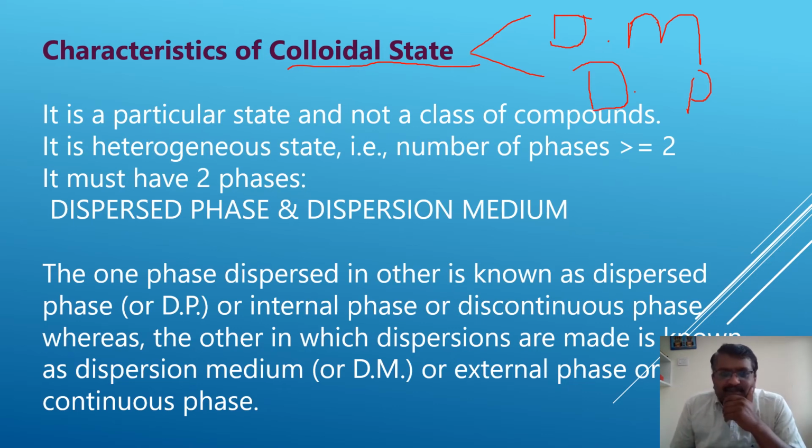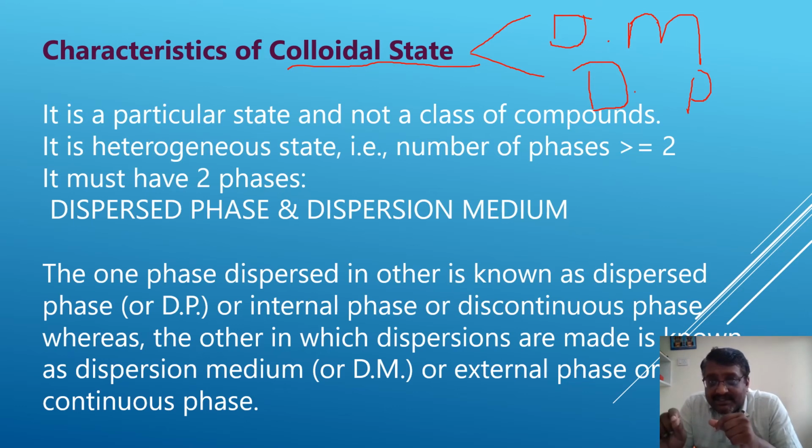I give an example for dispersion medium and dispersion phase. Example: water and maida. The ingredient we have taken is maida. Maida is the dispersed phase, and the medium is water.